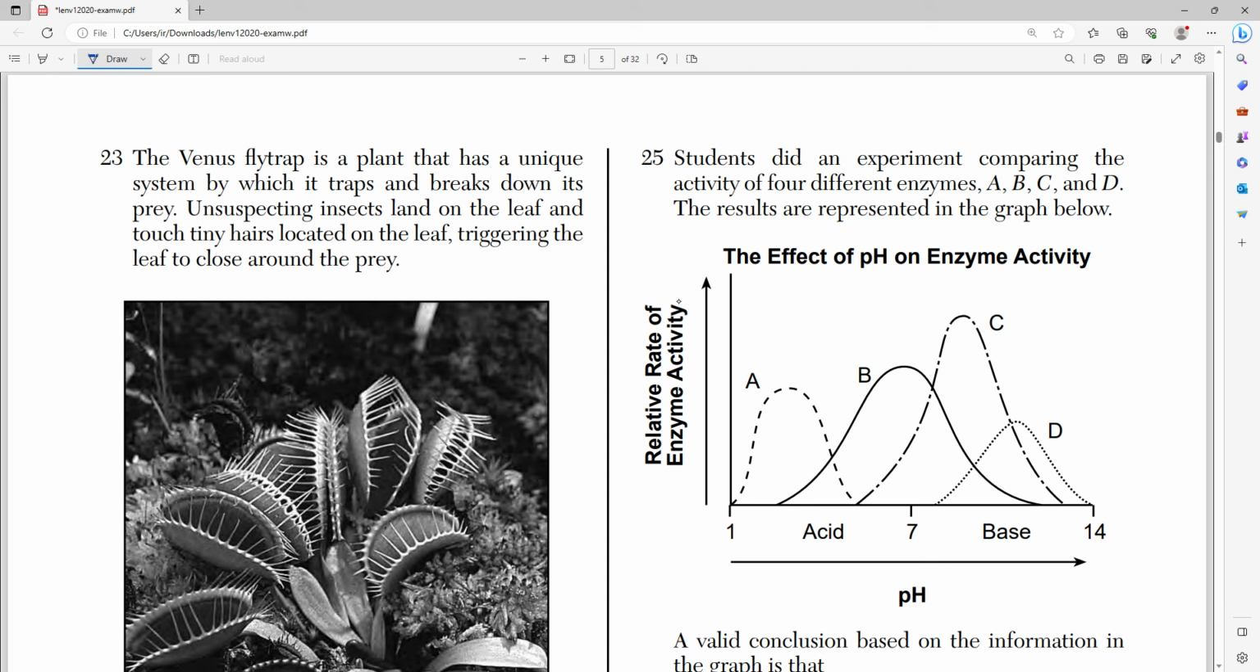And it's also really important to note that enzymes are usually limited by both temperature and pH level, right? Almost all enzymes have a specific pH level that they work best at, and they have a specific temperature that they also work best at, right?